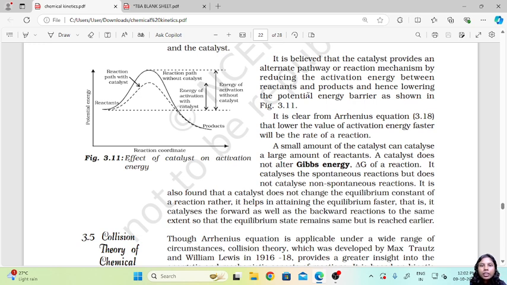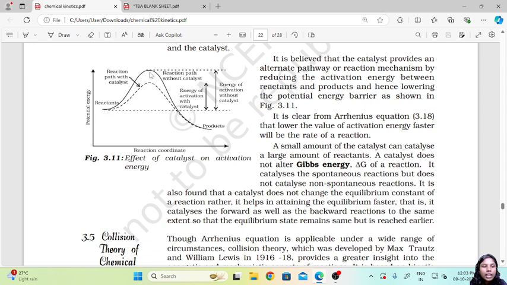Now there is an intermediate, so one step has increased, and an alternate path is being generated. On generation of this alternate path, the activation energy between the reactants and the products is reduced. Once that is reduced, the potential energy barrier also reduces, and we can see this in the graph.